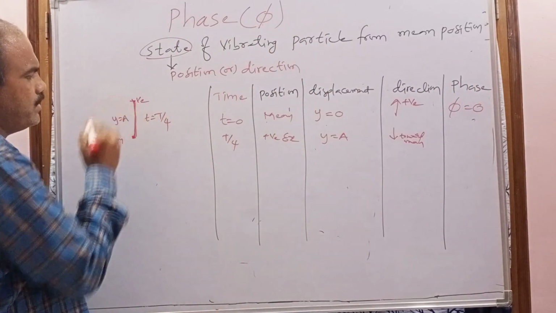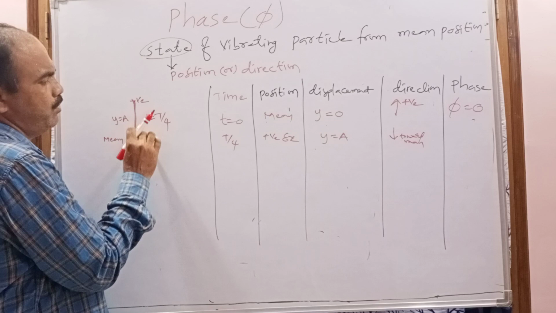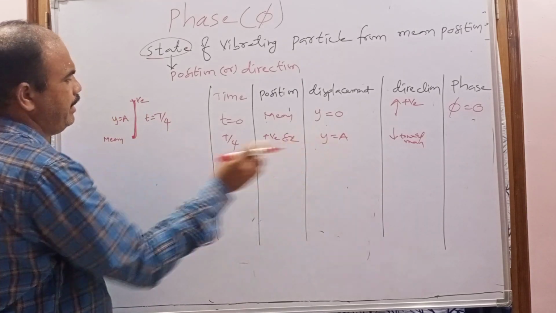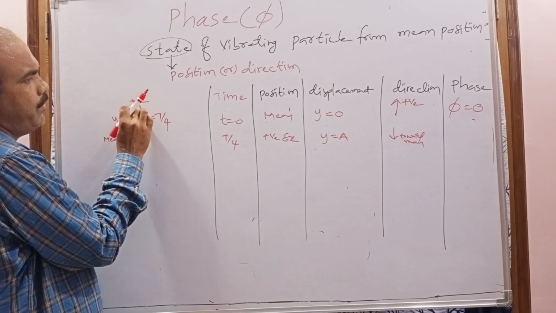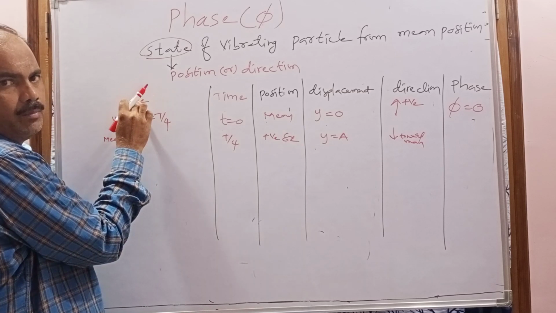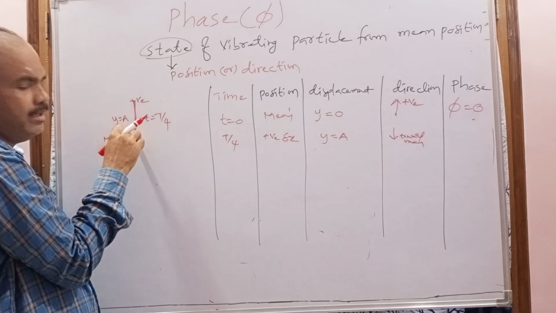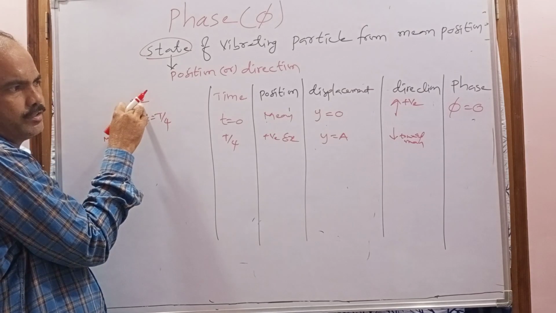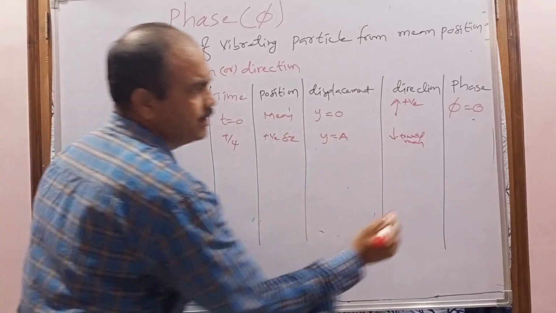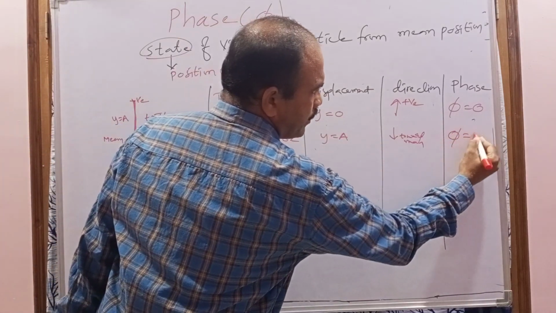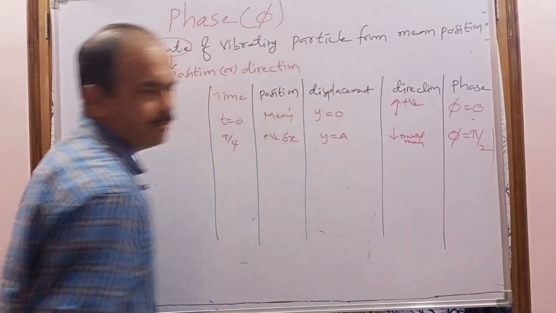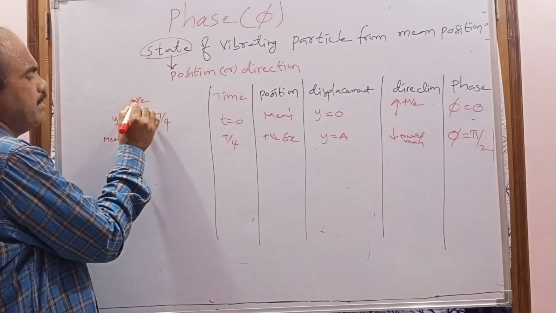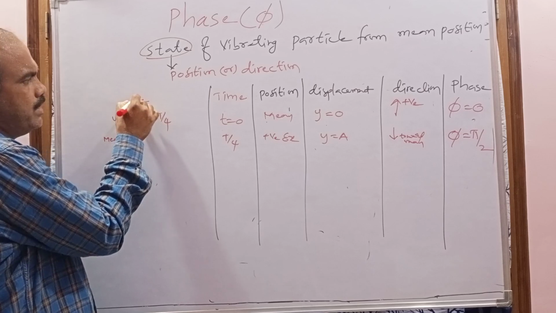Again, when it reaches the positive extreme position, how much time has it taken? T by 4. So what is the displacement? A. Where is the position? Positive extreme position. After reaching the positive extreme position, it returns to the mean position. So what is the direction of the vibrating particle at the positive extreme position? Towards the mean position. Then what is the phase? The phase is pi by 2 radians.